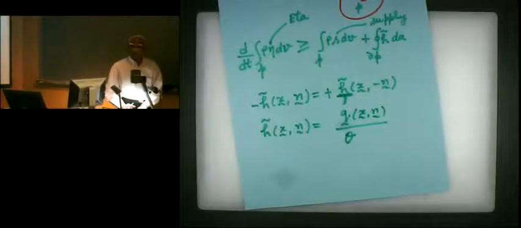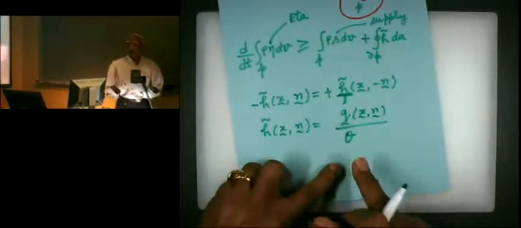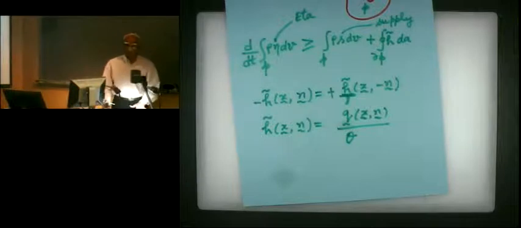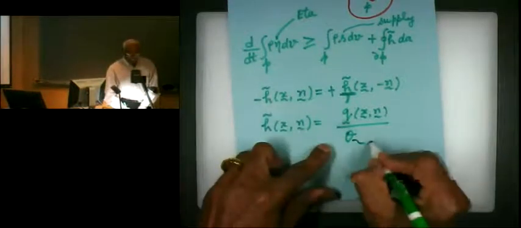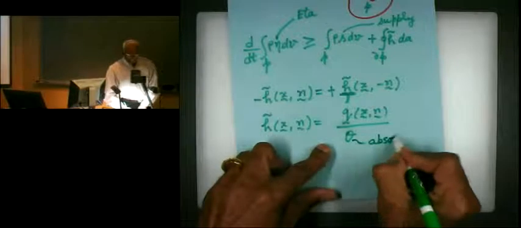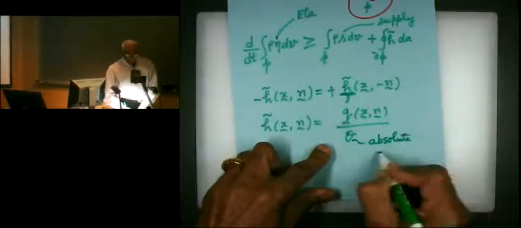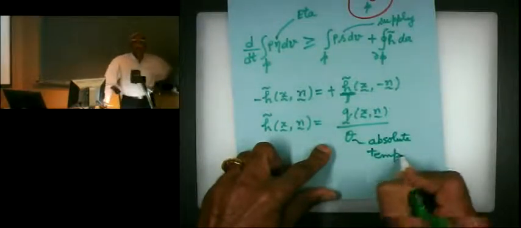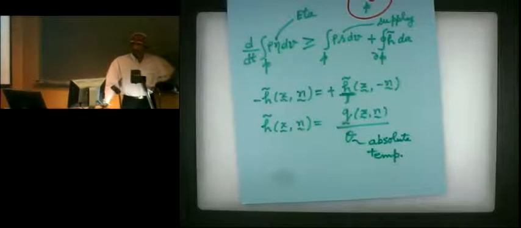This is absolute temperature. Absolute temperature cannot be zero. I don't think you can reach zero. So this is positive. So theta here is absolute temperature. It's nothing to do with the fever, if I have fever or not.